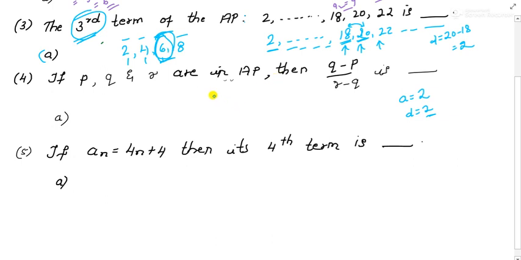But if you want to use the formula, what is A3? A plus 2D, right? A is how much? 2. Plus 2 into D, which is how much? 2. So 2 plus 4, here also you are getting the same value. So this is how you can solve these questions.